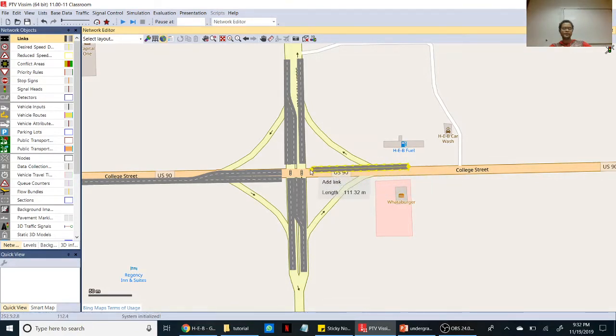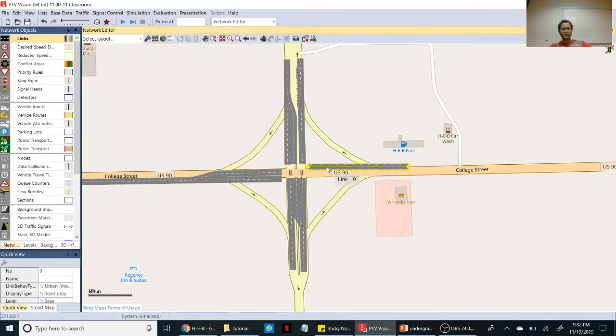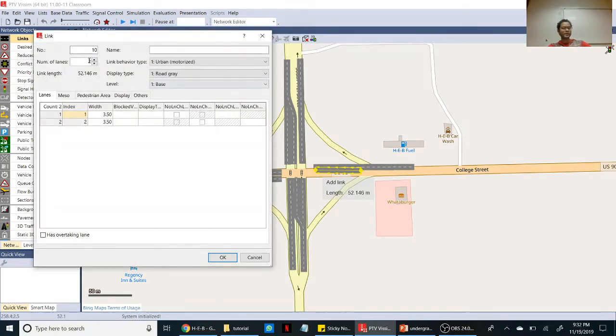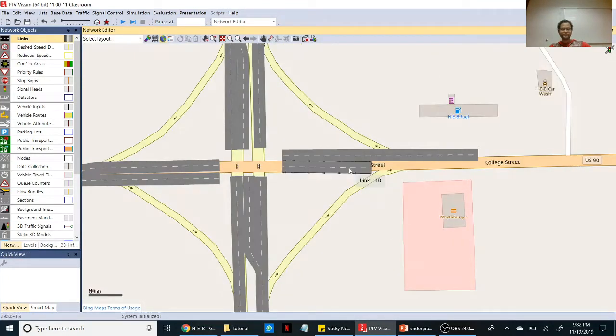So in this direction you have two lane traffic, through traffic. Click OK, give two lanes, and you have two left turners. You can give a separate left turner, or you can combine them for simplicity. Make sure you don't overlap it, and connect this.